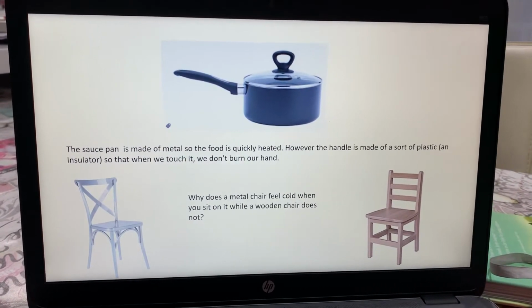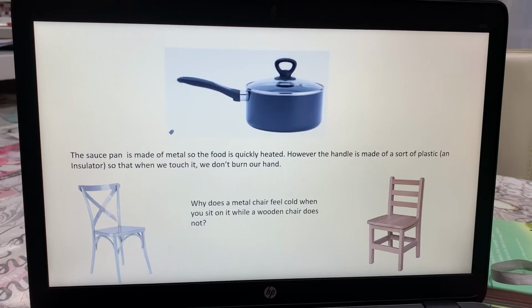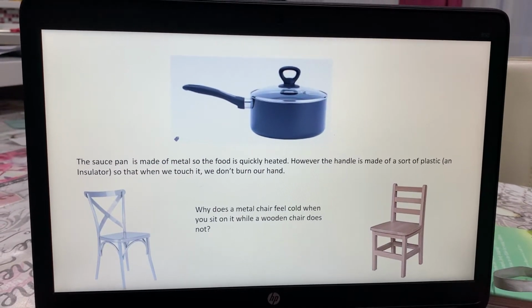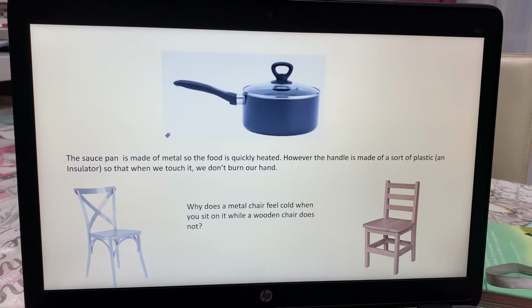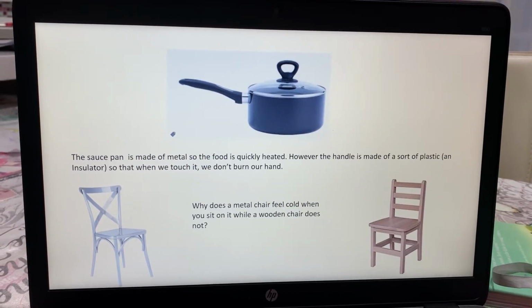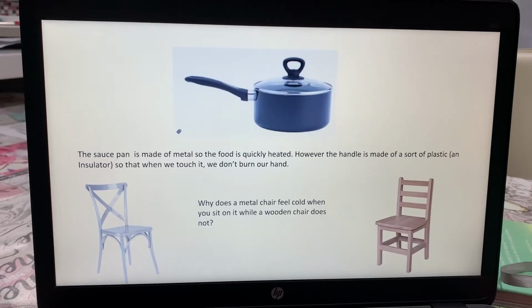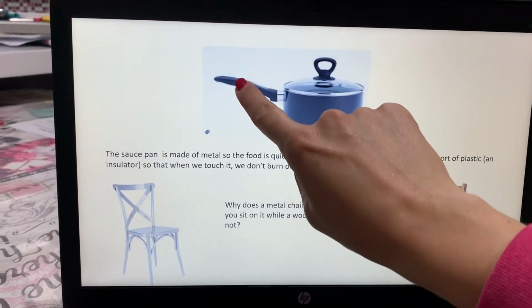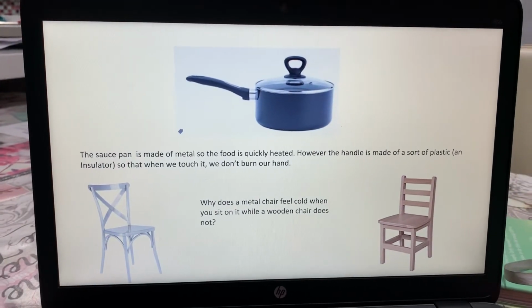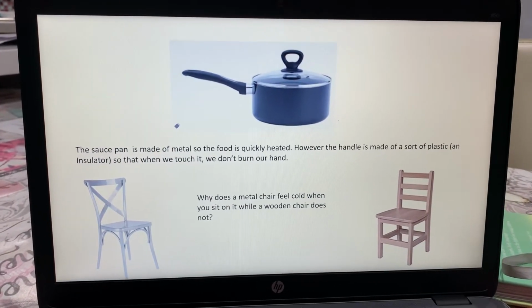So keeping this in mind, that's why they make saucepans with a handle made of some sort of heat-resistant plastic, and the pan itself made of metal, so that this heats quickly for food to be heated quickly, but you can still touch the handle because it is not that hot.